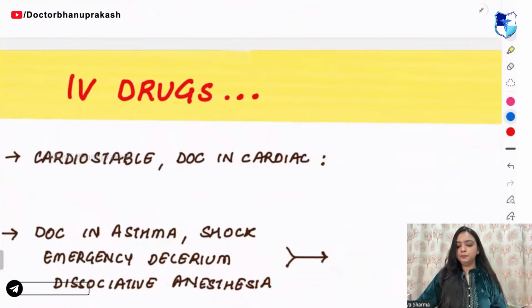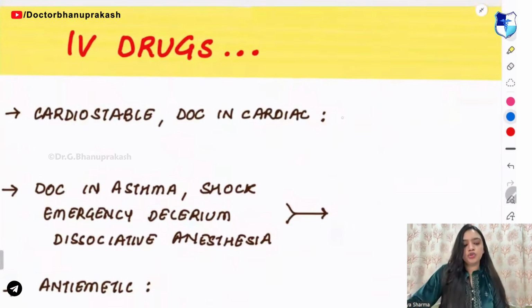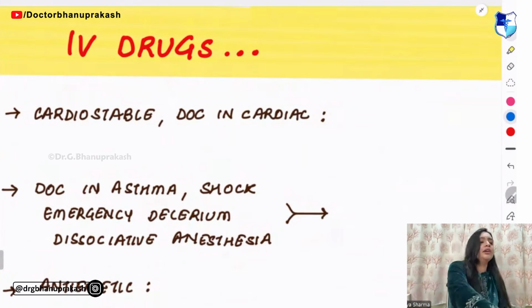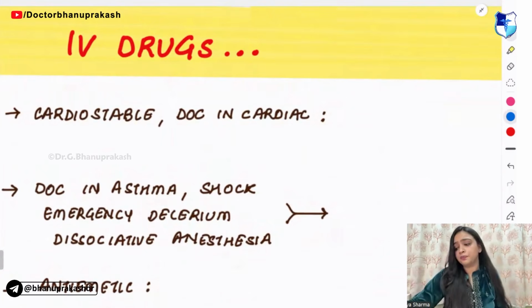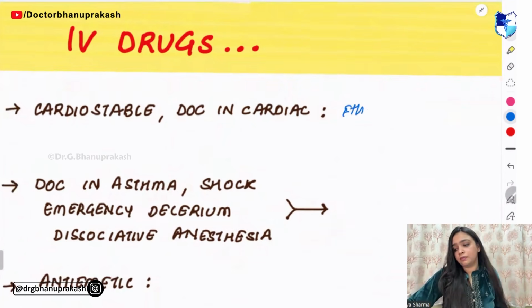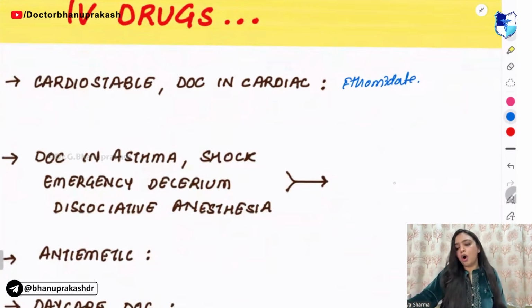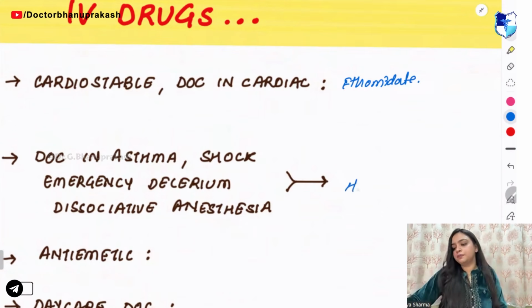Chalo, next. Moving on to the IV drugs. Which IV drug is cardiostable, used in cardiac surgeries, and is the drug of choice in cardiac? Cardiostable is etomidate. Then the drug of choice in asthma, shock, emergency delirium is halothane.